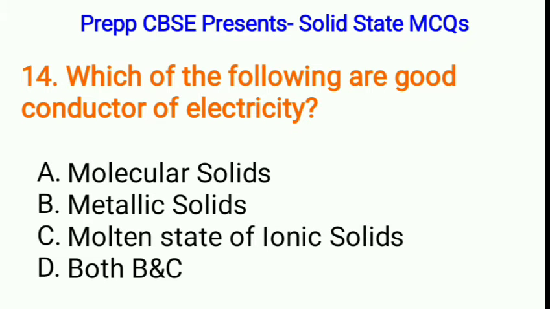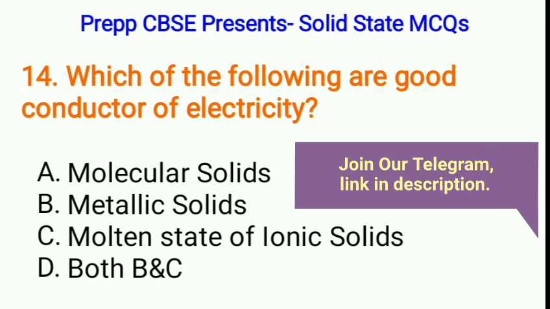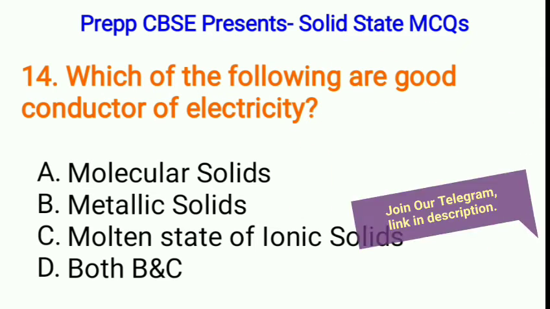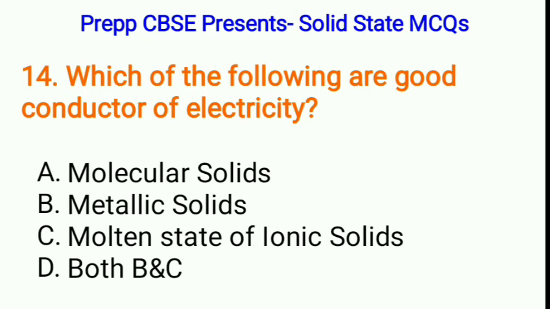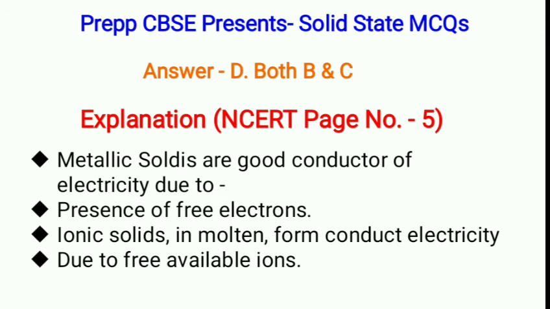Next, which of the following are good conductor of electricity? A. Molecular solids, B. Metallic solids, C. Molten state of ionic solids, or D. Both B and C. Correct option is D. Both B and C. Metallic solids are good conductor of electricity due to presence of free electrons, while ionic solids in molten form conduct electricity due to free available ions.